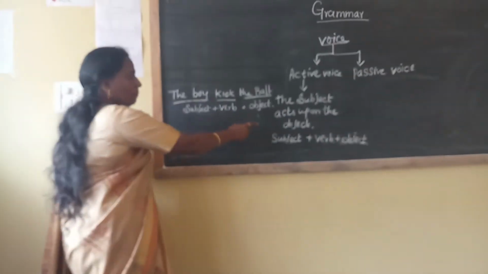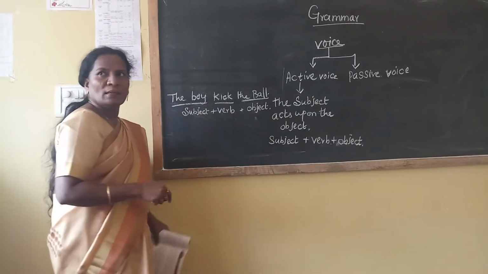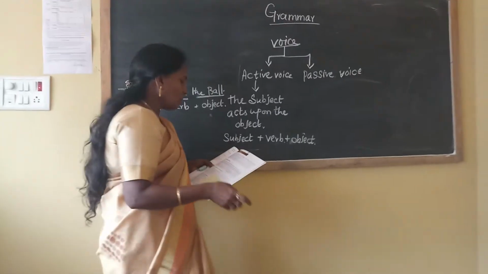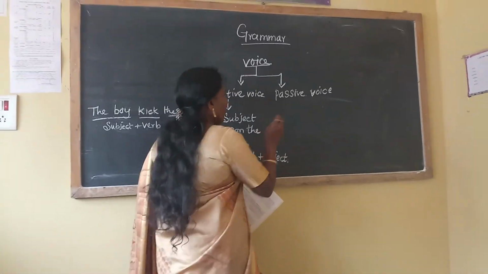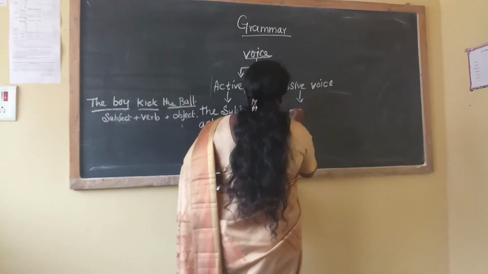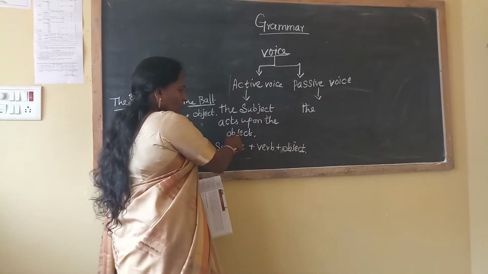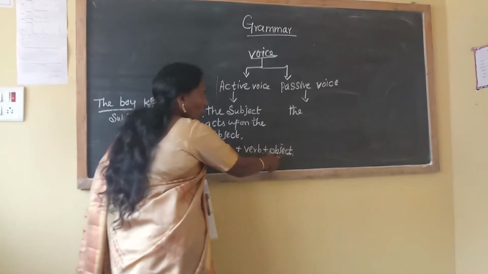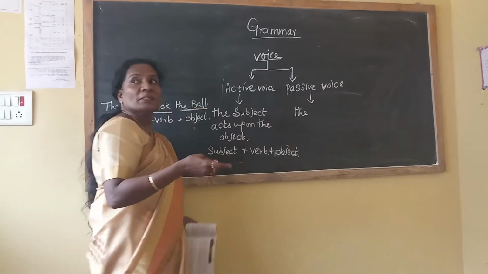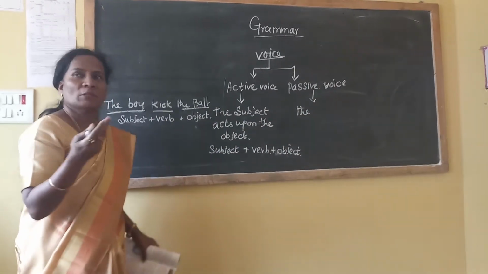The same example we can go for. What is the passive voice? The object is acted upon. Here in active, the subject acts upon the object. Here in passive, the object comes first. The object is acted upon by the subject. That's all.